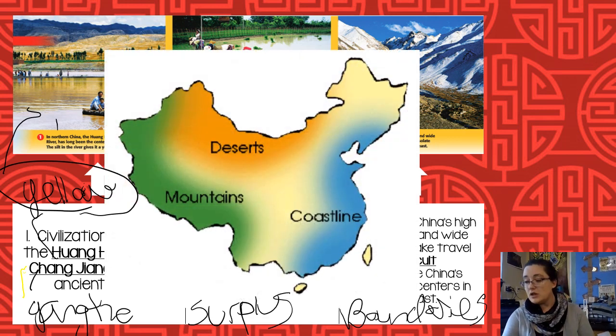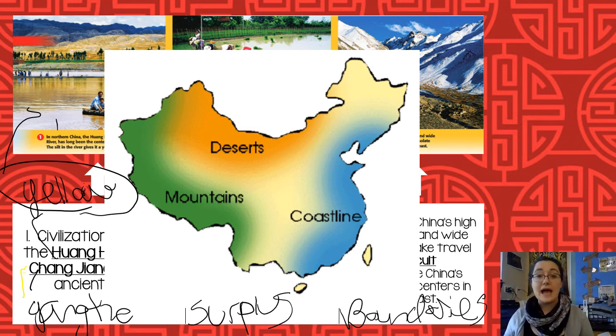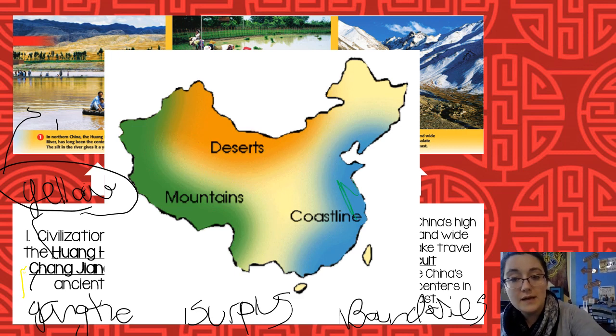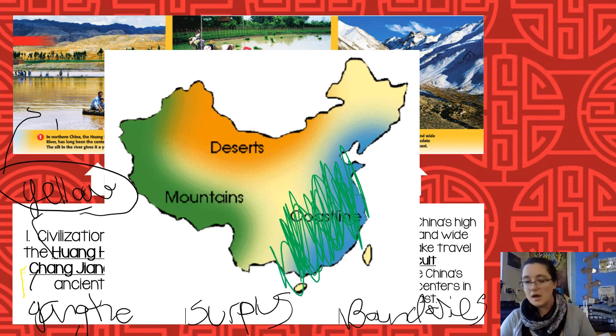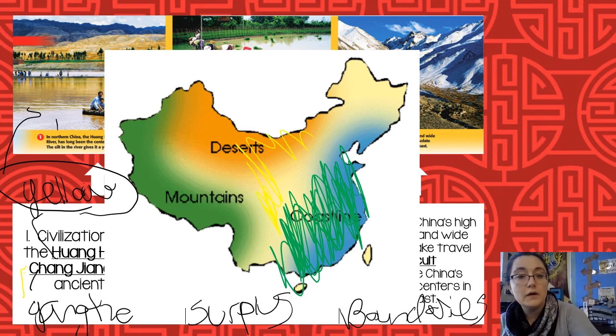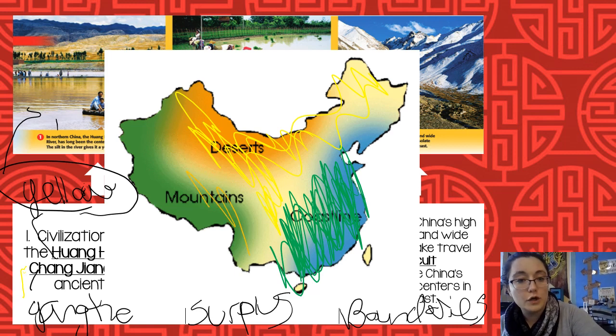Now, take a look at the map that you have down here, okay? We're going to color in this map just like you see. We're going to color the populated area green. So the green would be all of this area around here. The desert area up here is going to be yellow, and it goes all the way to the top of China. And the mountains are going to be orange over here.